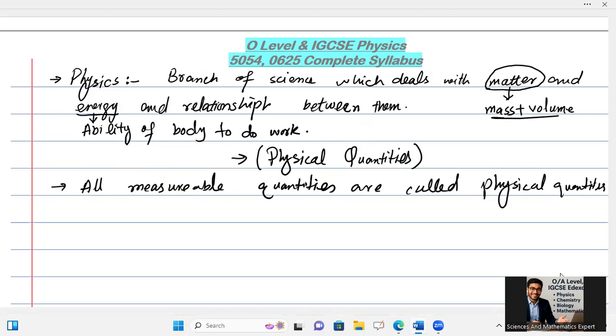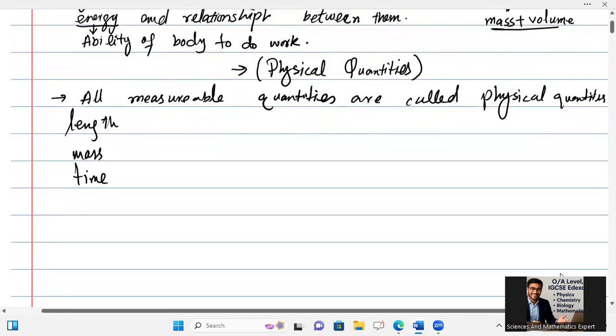For example, length, mass, time, temperature, amount of substance, electric current, and luminous intensity of light. That makes 1, 2, 3, 4, 5, 6 and 7.